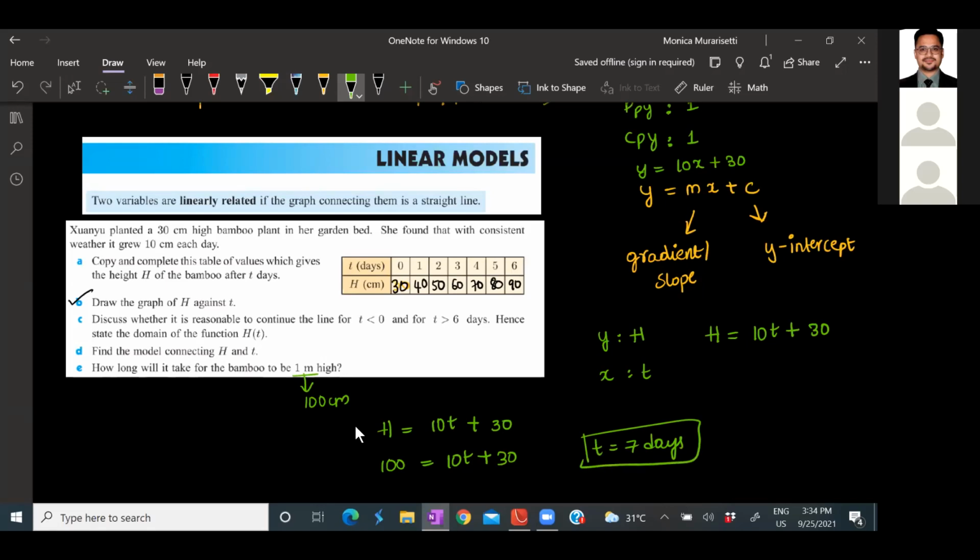This is how you can find the equation. You can use it for further solving of the question. With practice, this becomes very handy to you all.